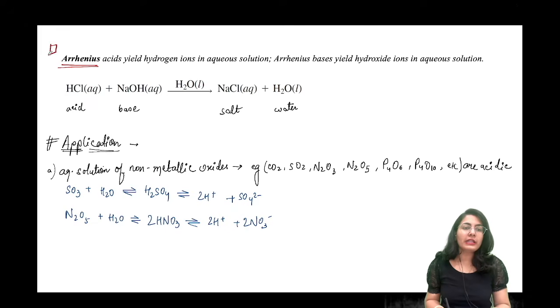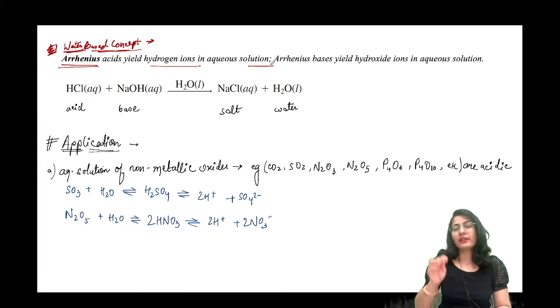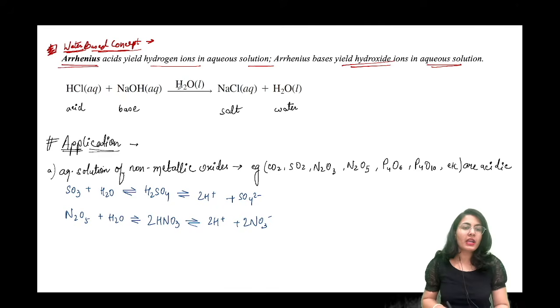Alright guys, so let's start the discussion on the Arrhenius acids. So as you already know that Arrhenius concept is often known as a water-based concept. Alright, because all of these reactions which are considered, they are only considered in water. Okay, so Arrhenius acid yields hydrogen ions in the aqueous solution and Arrhenius bases are going to yield the hydroxide ion in the aqueous solution. Okay, fine. Now HCl is an acid because it can furnish H plus in the water medium. And again, NaOH is a base, it furnishes OH minus in the water medium, and the reaction completes to give salt and water.